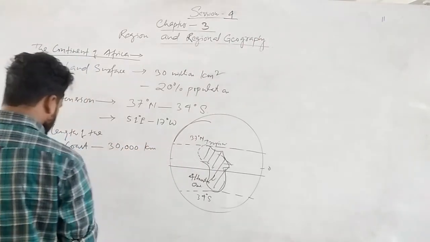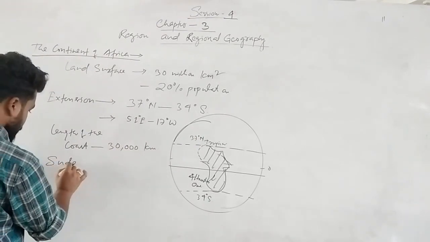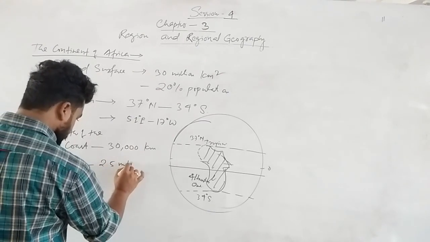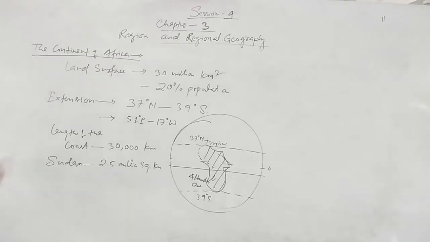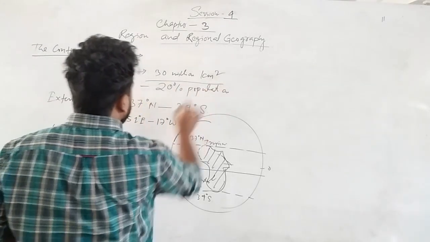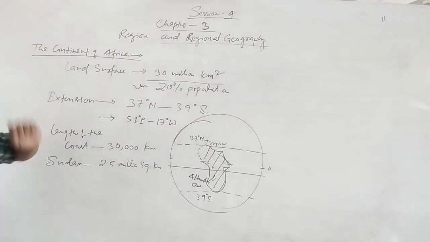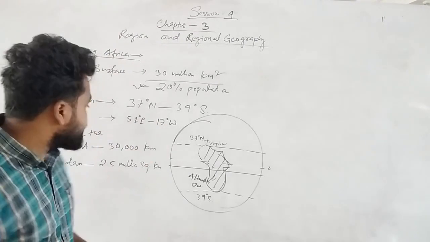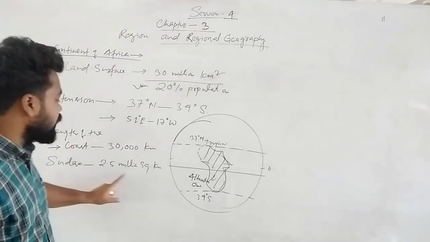30,000 kilometer. And the largest country is Sudan, that is 2.5 million square kilometer. So land surface is 30 million square kilometer total, and 20% of the population lives in Africa. Extension is 37° north to 34° south, 51° east to 17° west. Length of the coast is 30,000 kilometers, Sudan 2.5 million square kilometer.